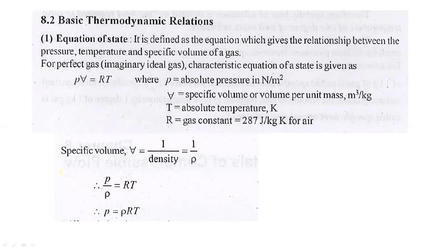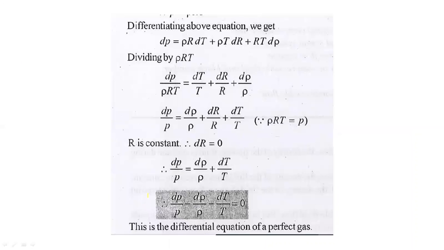Then we generated one equation, PV, that is P equal to rho into R into T. Then we derived one equation: dp upon p minus d rho upon rho minus dt upon t is equal to 0. This is called the differential equation of a perfect gas.